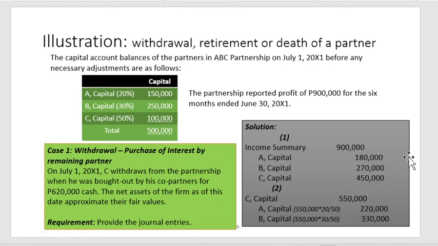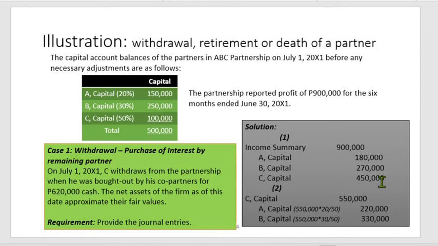Next, upon distributing the profit among the partners, we now recognize the withdrawal of partner C. We first determine how much is his capital credit as of the date of withdrawal. His initial capital is 100,000 plus the 450,000 earned from the 900,000 profit, so 100 plus 450 is 550,000.